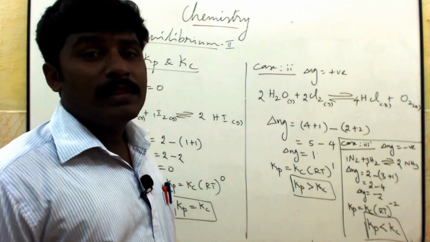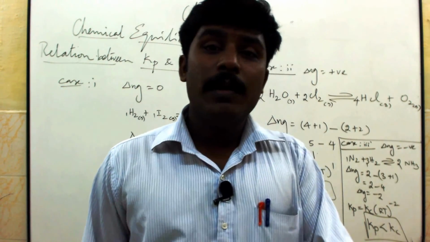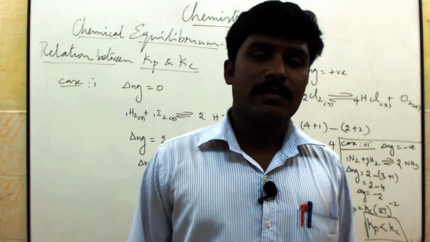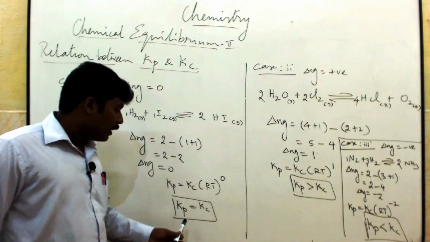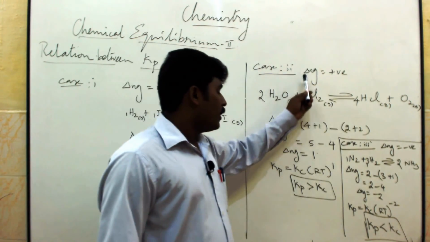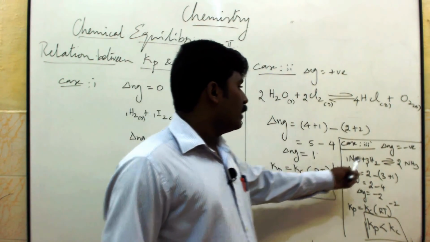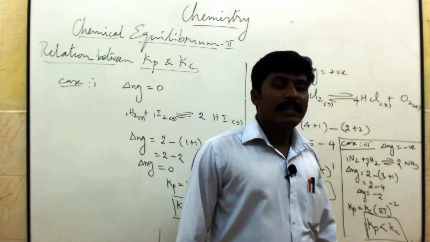This type of question they can ask in the 3 mark part, and not only the 3 mark part, in the 1 mark part also they can ask. So del Ng value 0 means Kp is equal to Kc, del Ng value positive means Kp is greater than Kc, del Ng value negative means Kp is less than Kc.